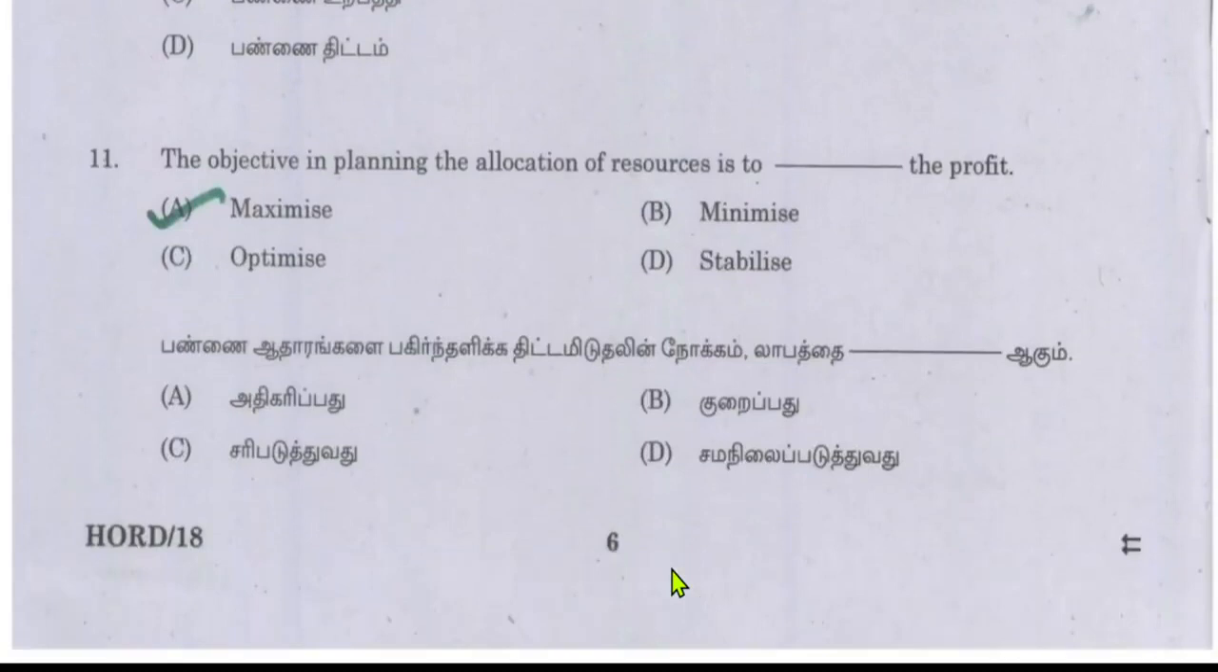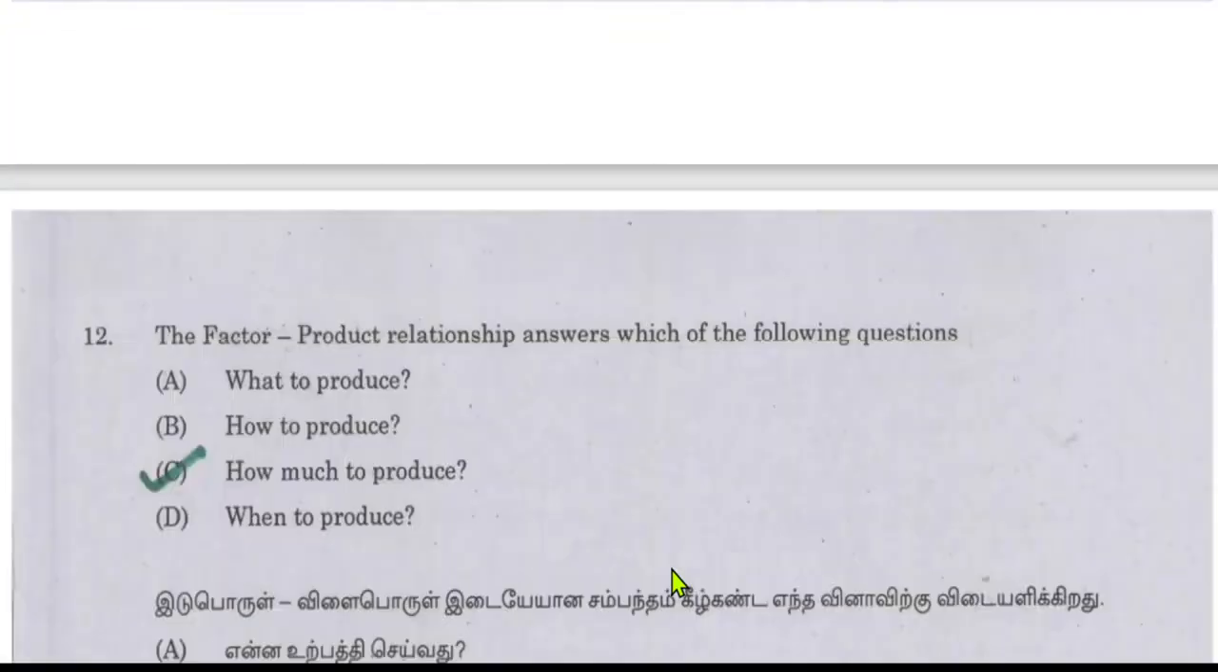Next question, the objective in planning the allocation of resources is to maximize, minimize, optimize or stabilize the profit. So the answer is very easy. The answer will be maximize. The first and foremost objective for preparing a farm plan is to get maximum profit.